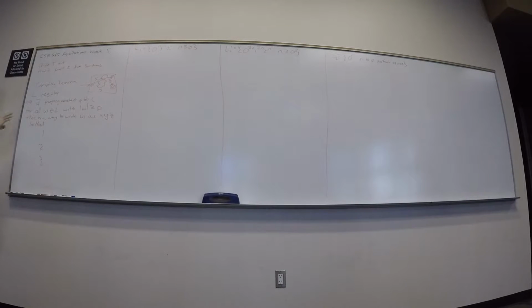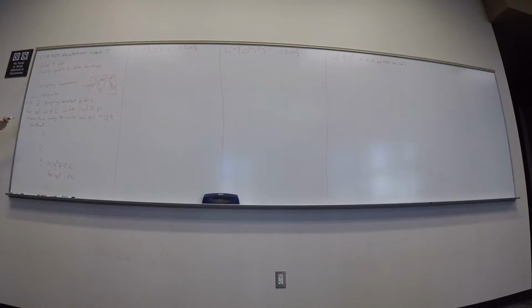I'm not going to be talking about regular expressions here, because that's a regular expression. I want an actual string. So another way I could have written this is X, Y to the i, Z is in L for all i at least 0. It needs to work for every single value of i, right? Because no matter how many times I go around that loop, as long as I read a Z afterward, I accept, no matter what.